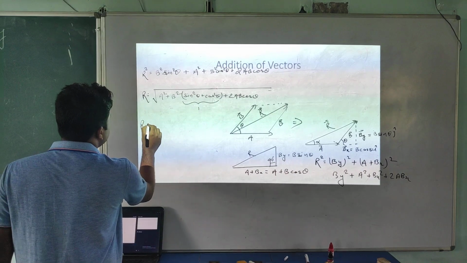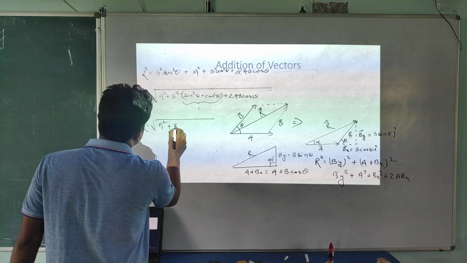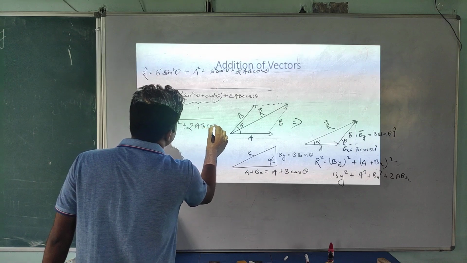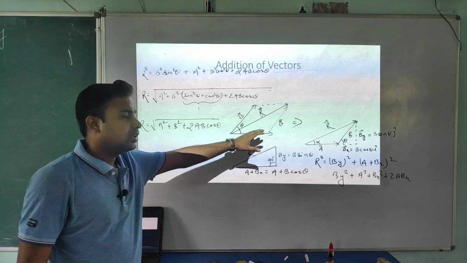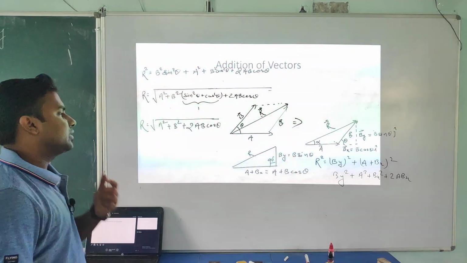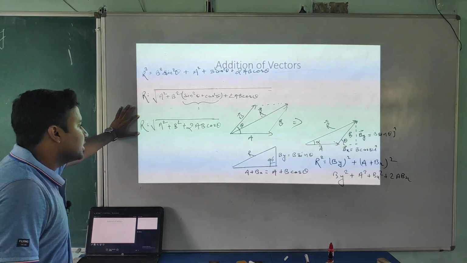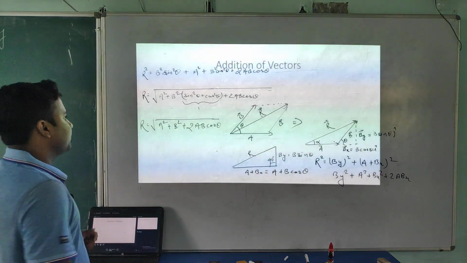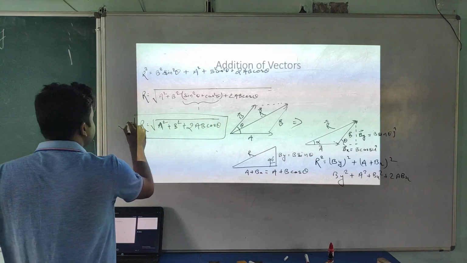So what can we write? R equal to root under A square plus B square plus 2AB cos theta. This is the formula for the magnitude of the resultant if you add two vectors A and B. This formula is very important, student.